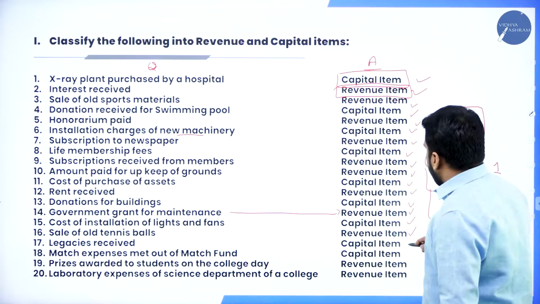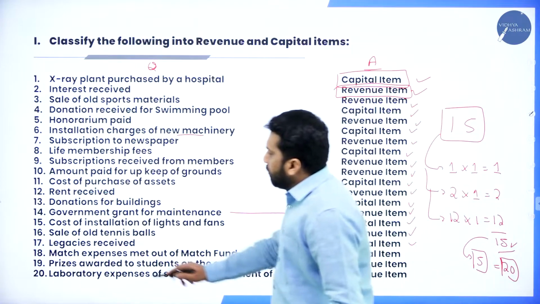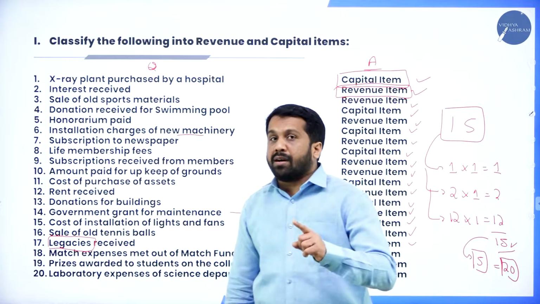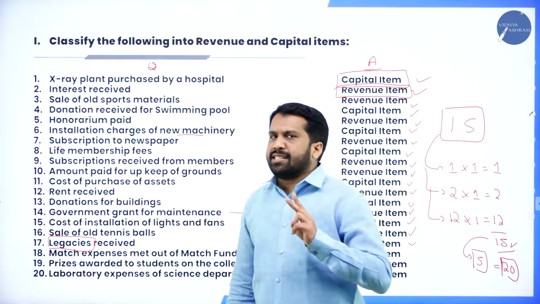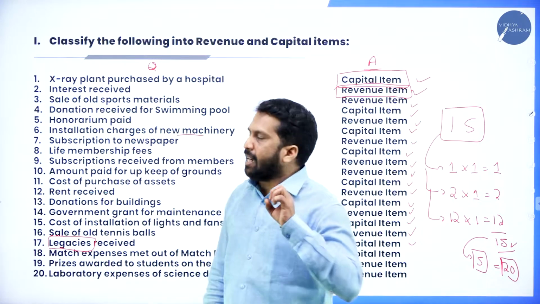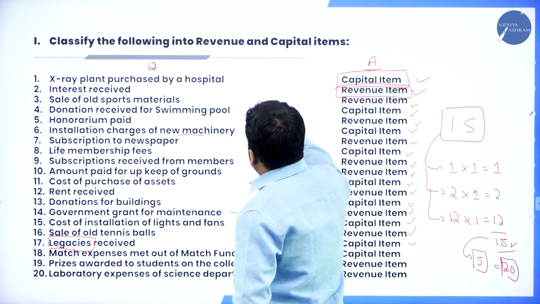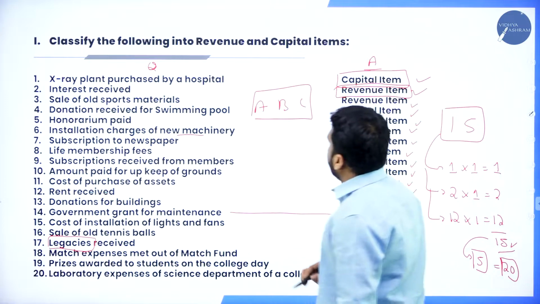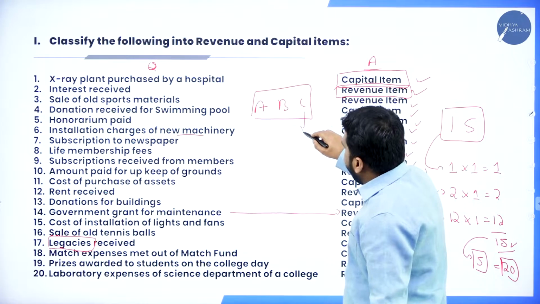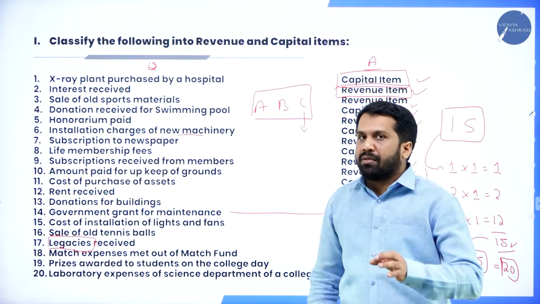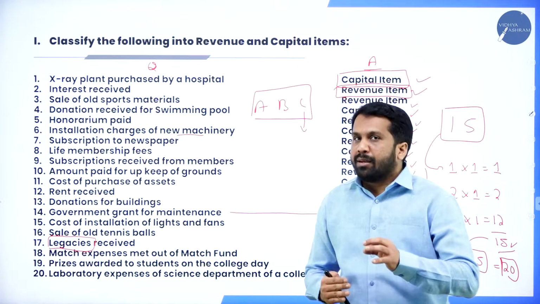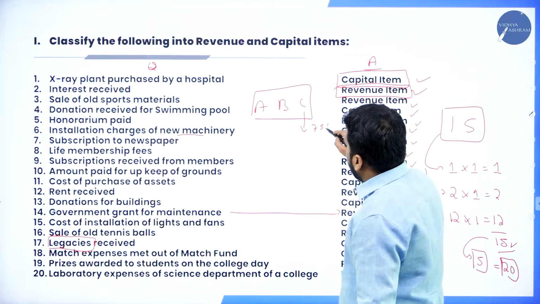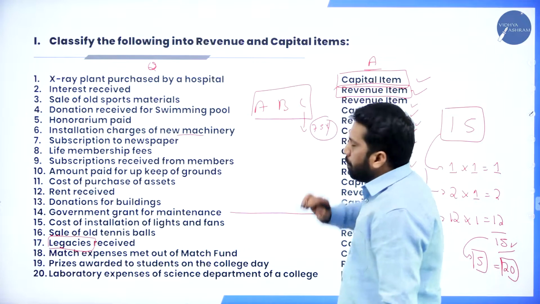Legacies received, capital. What do you mean by legacies? Remember, very important for 1 mark or 2 marks. Legacies is very simple. I'll give you an example. A, B, C, all three are partners. Now, C is retiring from the partnership. He is exiting from the partnership. He is above 75 years old now, so he wants to leave the partnership.